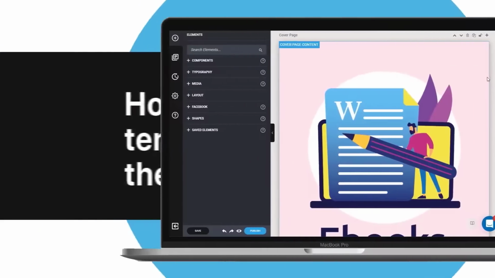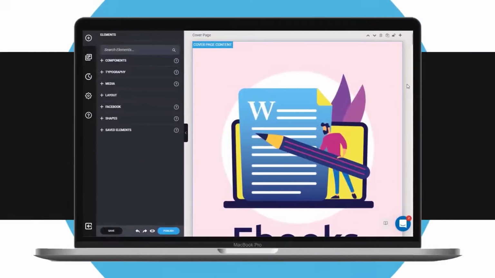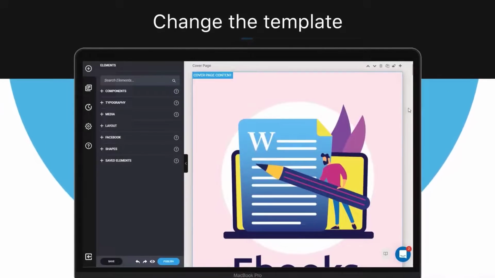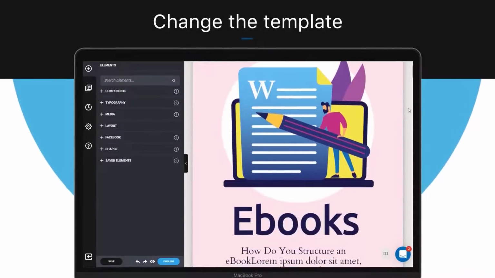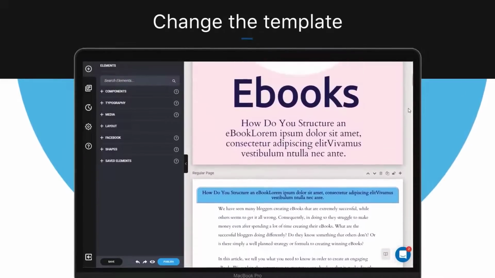How to change the template in the design editor. In this video, you'll learn how to change the template once you're inside the design editor. And we recommend you make this decision in the first stages of editing your ebook, as changing a template may result in changes in layout.